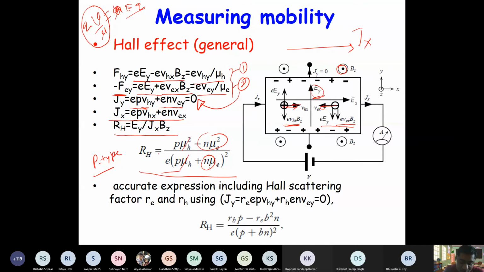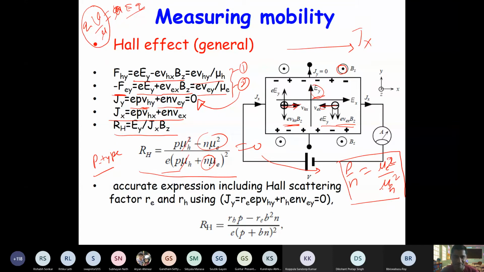So now you can find out in which case RH will be 0. For RH to be 0, your P by N should be mu E square by mu H square, right? So if the mobilities are equal, then for intrinsic semiconductor, Hall coefficient will be 0. If electron mobility is of course more, Hall coefficient will be 0 when the material is slightly p type, because electron mobility is more than the hole mobility, right?